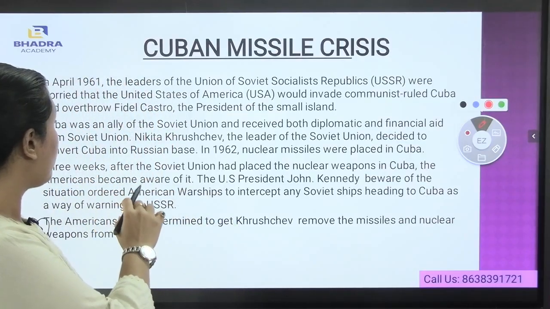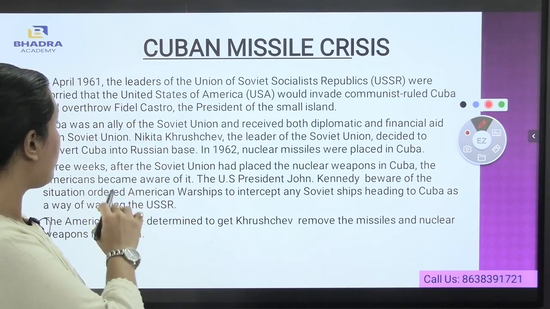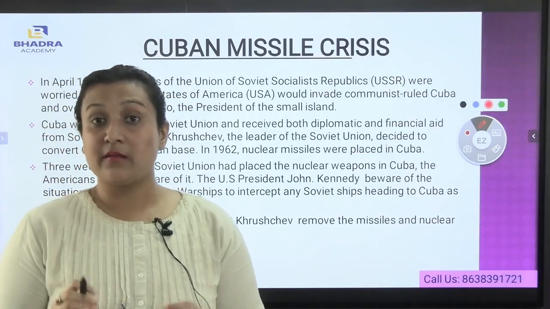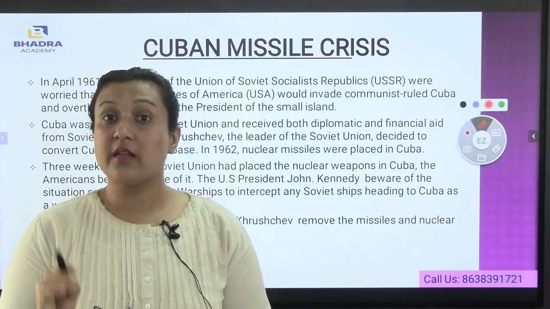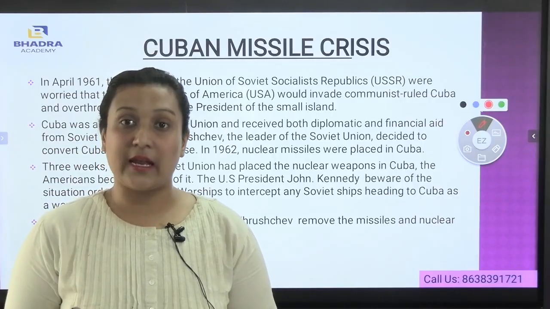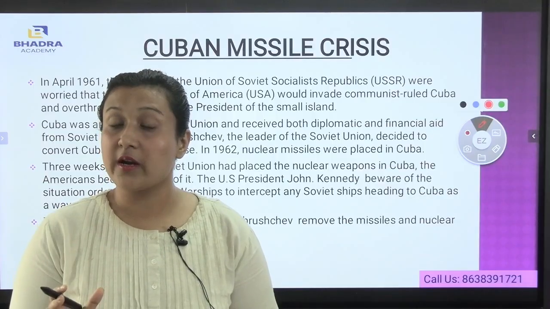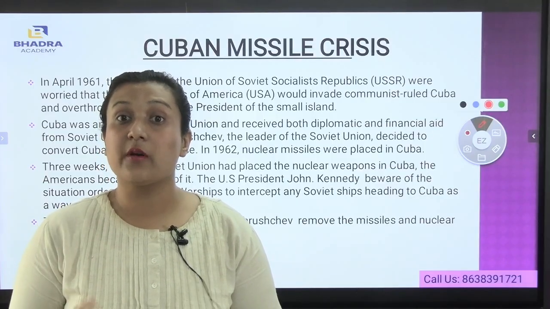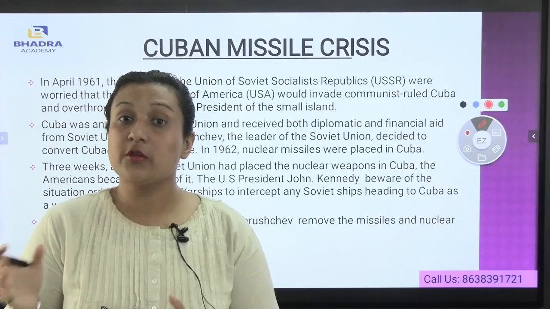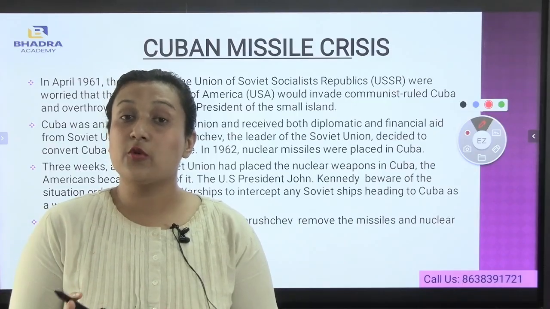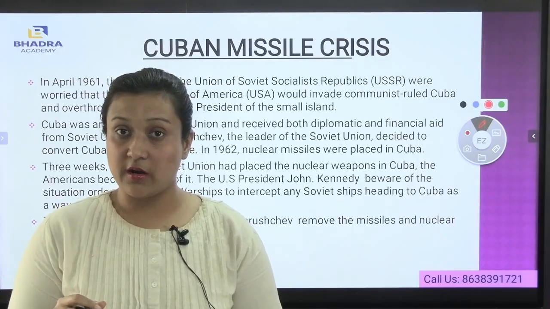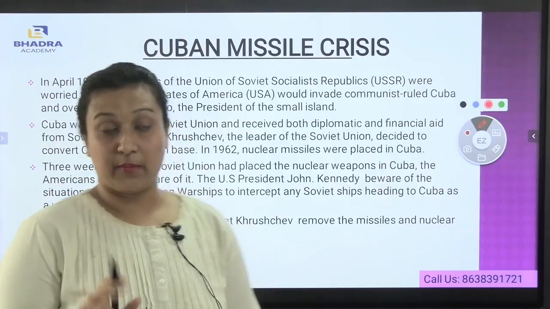Three weeks after the Soviet Union had placed the nuclear weapons in Cuba, the Americans became aware of it. In the year 1962, the Russian president Nikita Khrushchev placed the nuclear weapons in Cuba. So as a result, what had happened? The United States of America was threatened, and after three weeks, they understood that Cuba had become a nuclear base for the Russian army.